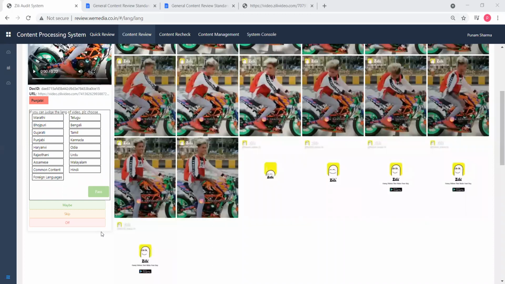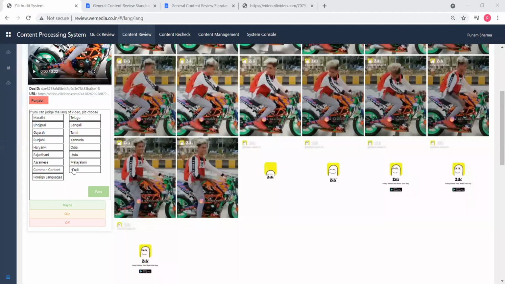Yes, I know about it, but there will be Tamil videos also, and videos in other languages. What we can do is mark maybe, and it will help the other language auditors to check on their respective panels. Whenever you mark the video under maybe, that video will go to that particular panel. For example, if you mark this video under Punjabi, then this video will go to the Punjabi panel to review.